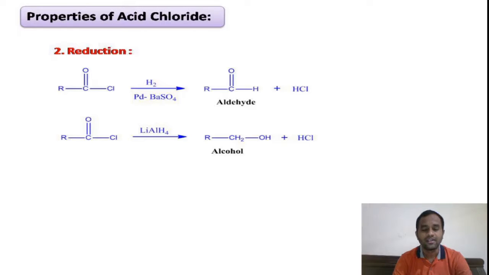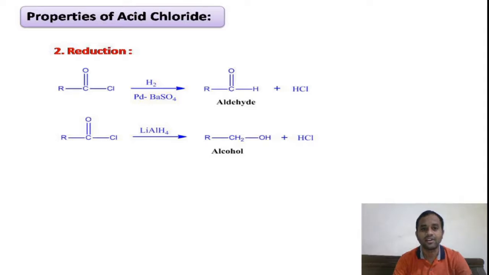Whereas our acid chloride, upon reduction with the Rosenmund reducing agent, that is palladium in presence of barium sulfate, is a mild reducing agent. Using this, our acid chloride will be converted into aldehyde. This is called the Rosenmund reduction reaction.